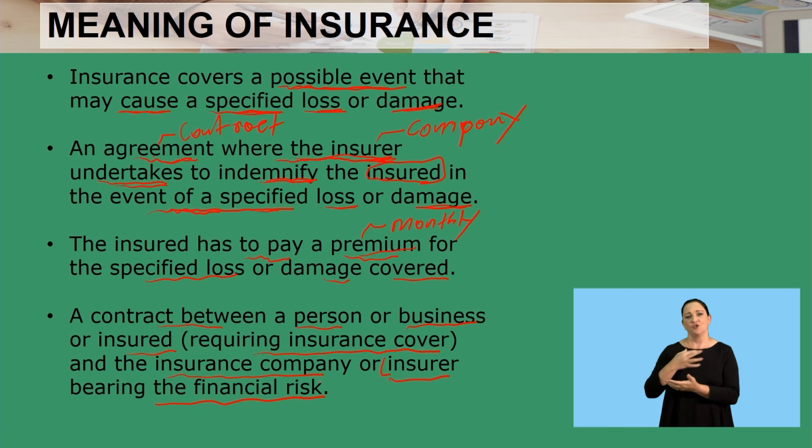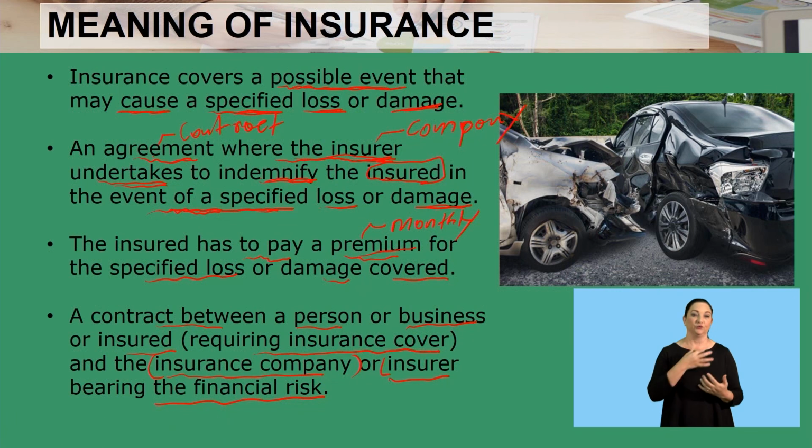So the insurer will be taking the financial risk to say this company has trading stock of 2 million, so we're going to insure their trading stock for 2 million, so that should there be any damage or any specified event on the contract, we will compensate or repay the company an amount equal to the stock. Hence, we call it insurance, with the insurer bearing the financial risk.